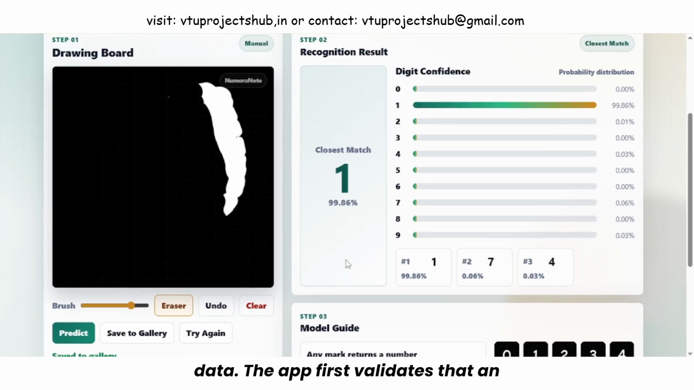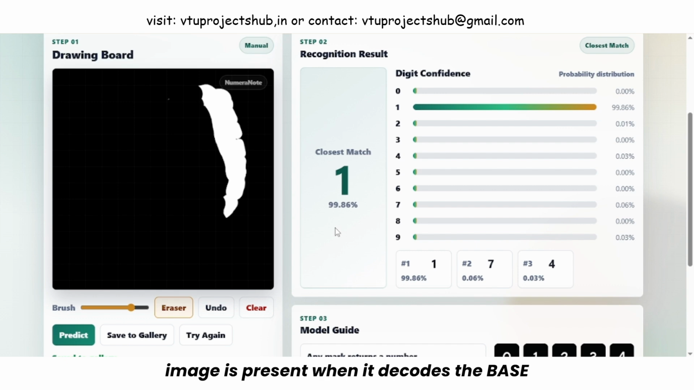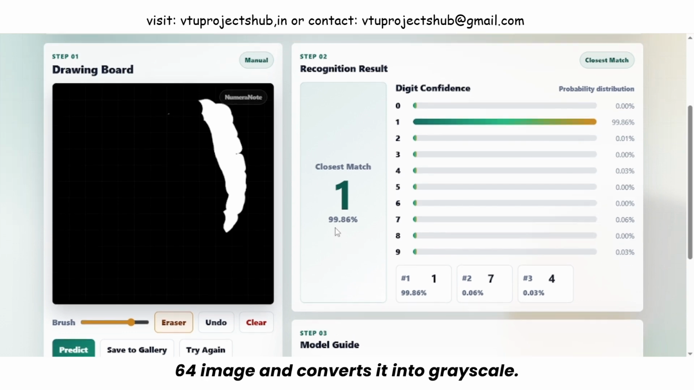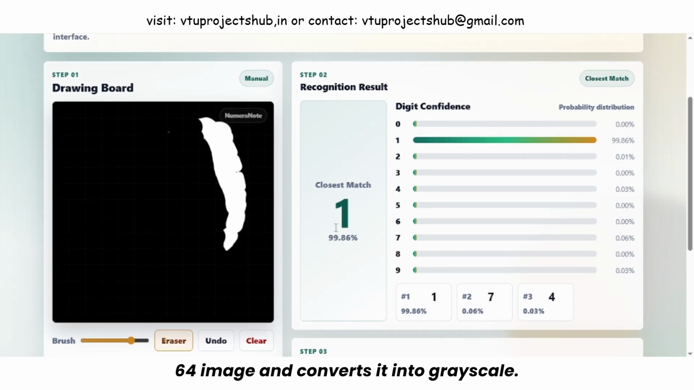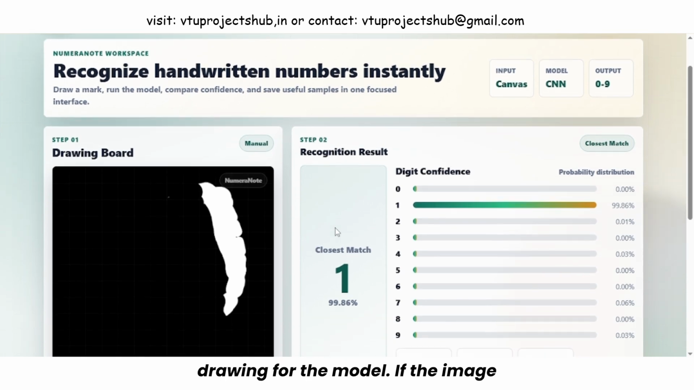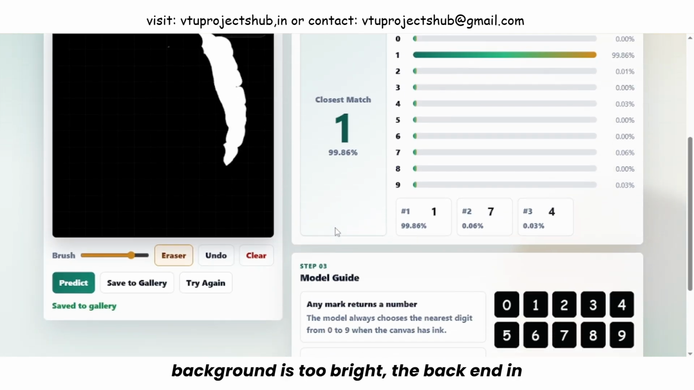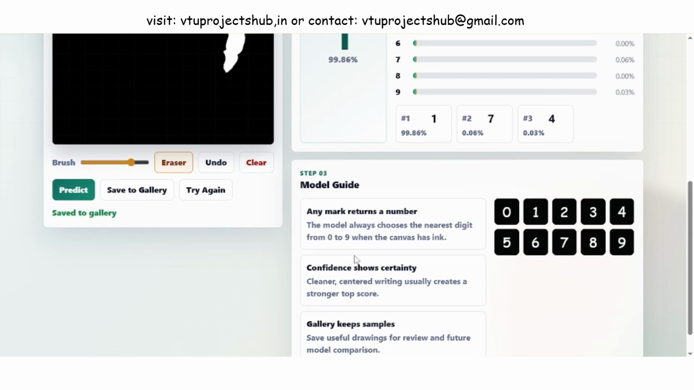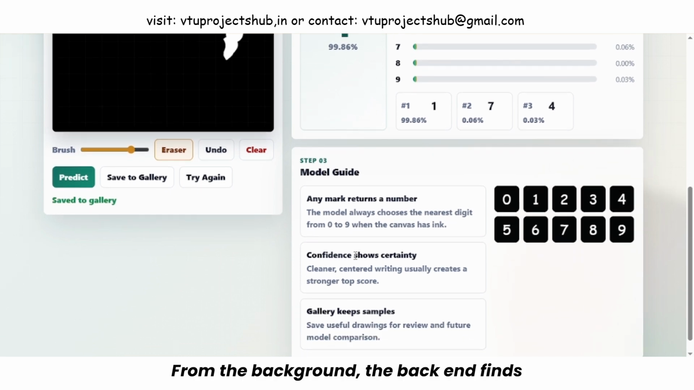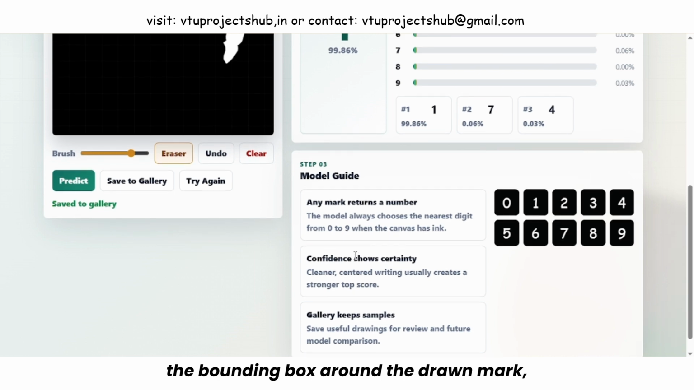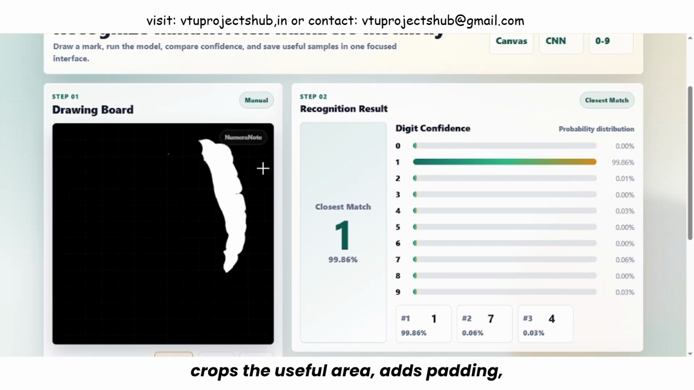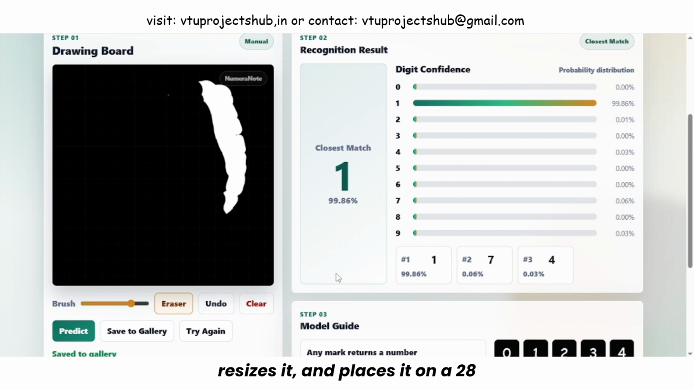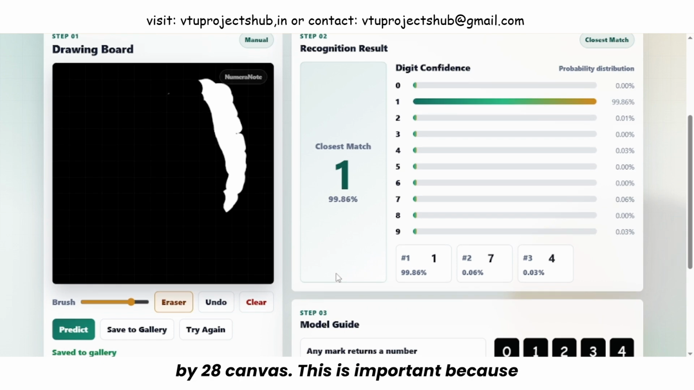The app first validates that an image is present. Then it decodes the Base64 image and converts it into grayscale. Next, the pre-processing step prepares the drawing for the model. If the image background is too bright, the backend inverts it so the digit matches the training format. Then OpenCV applies thresholding to separate the written digit from the background. The backend finds the bounding box around the drawn mark, crops the useful area, adds padding, resizes it, and places it on a 28 by 28 canvas.